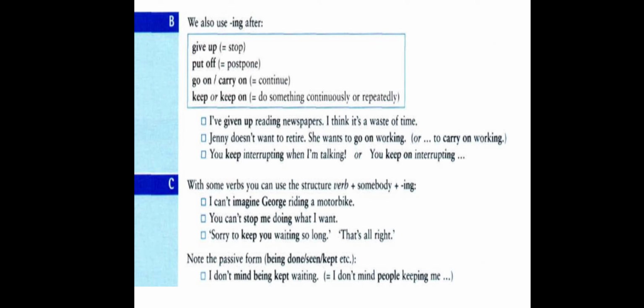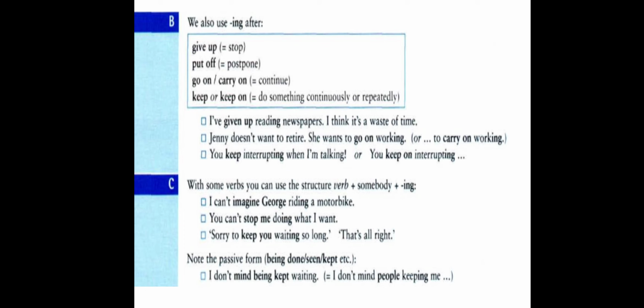So when we join the two sentences together, it becomes I don't mind being kept waiting. If you want to understand this sentence, you must write what I am saying on paper. Okay, so I am going to repeat it again. In this sentence, I don't mind being kept waiting means I don't mind, and this is one sentence, and the other sentence, people who are keeping me waiting. This is a normal, active sentence.